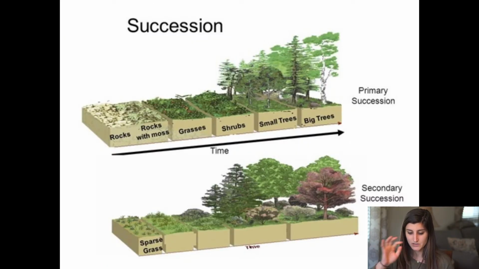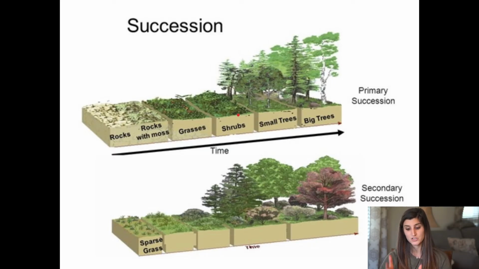And so here's, I think, a nice visual of what's going on to compare primary succession versus secondary succession. Once again, primary succession is always defined by the soil being stripped away. And so we have rocks that are available here. Eventually we have rocks with moss, or maybe lichen is developing, right? And then we get to our grasses, then our shrubs, then small trees, and then our big trees.